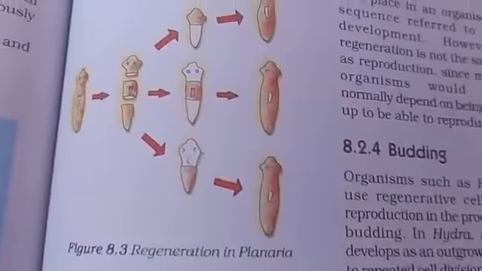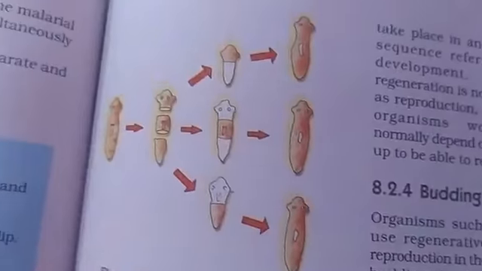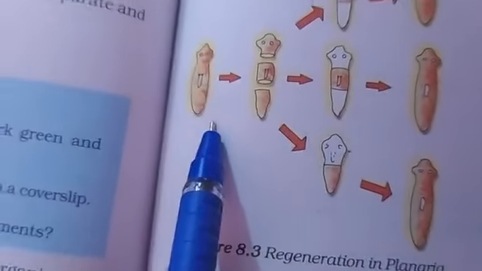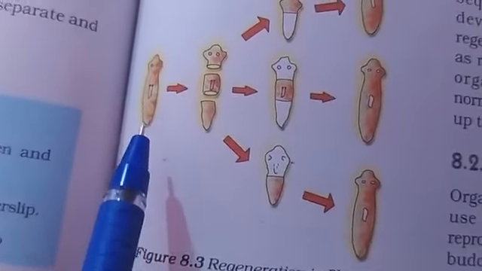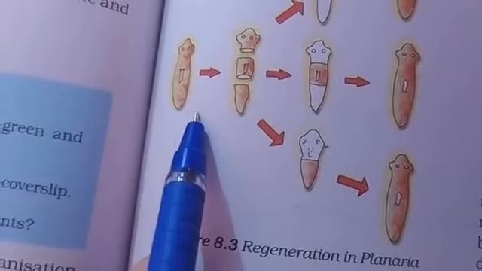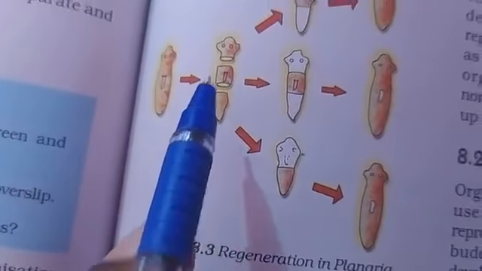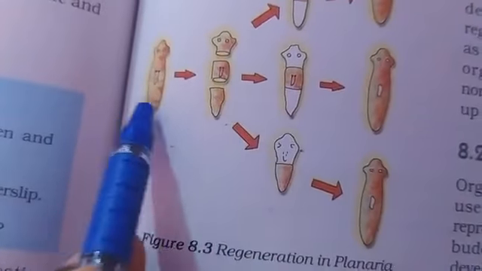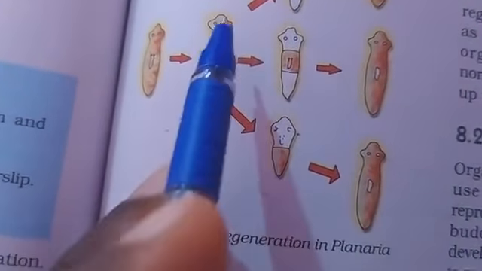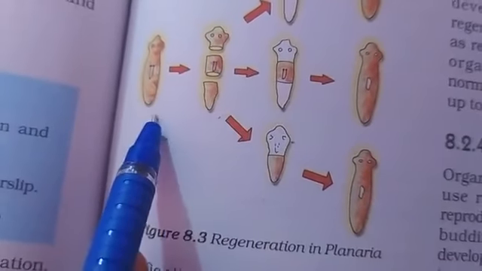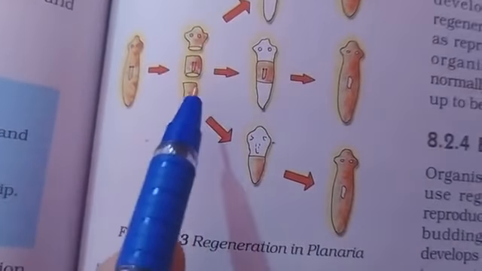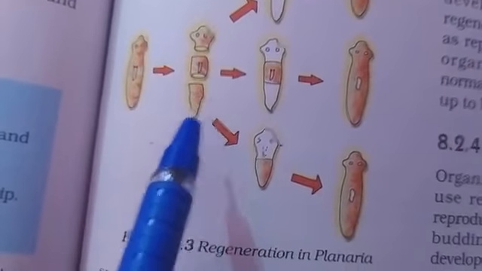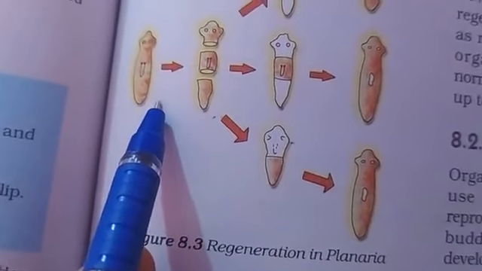Here we can see the figure clearly for the regeneration process in planaria. This is a planaria organism. When it is mature, different parts will be broken from this planaria like this.